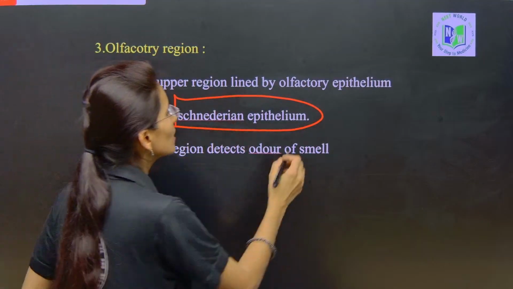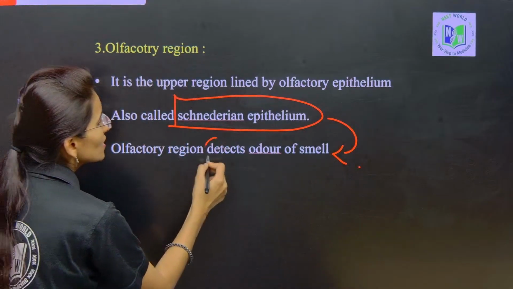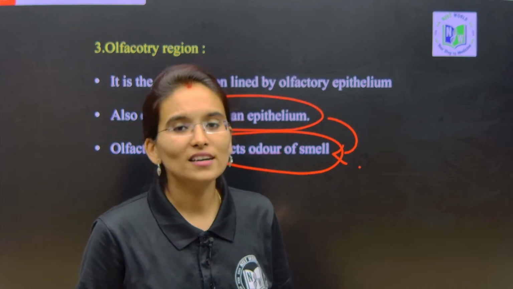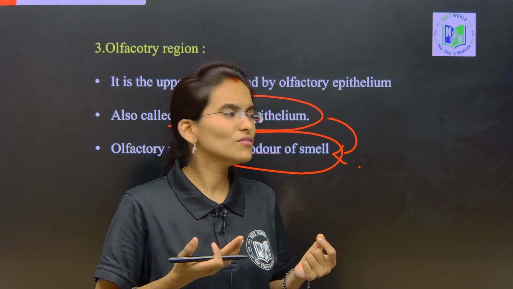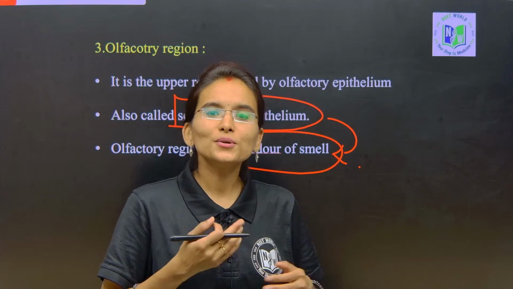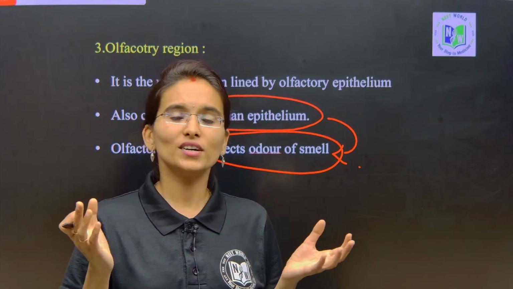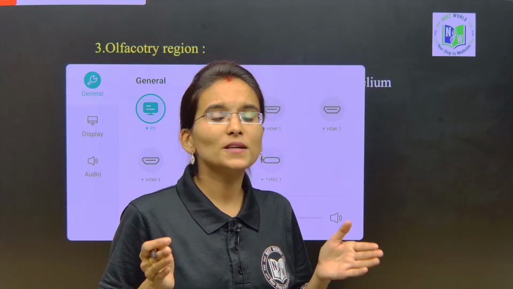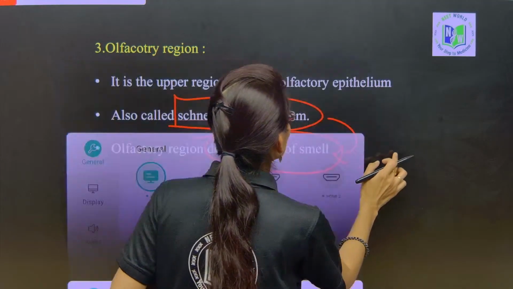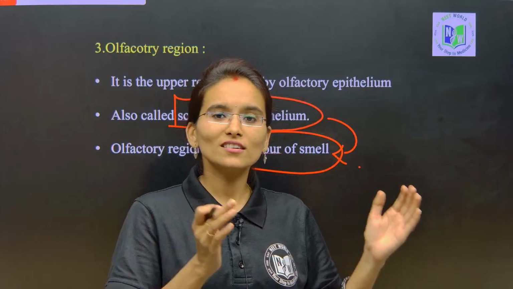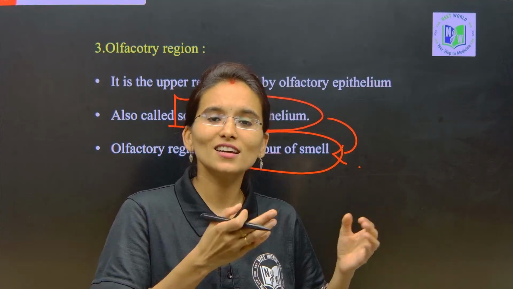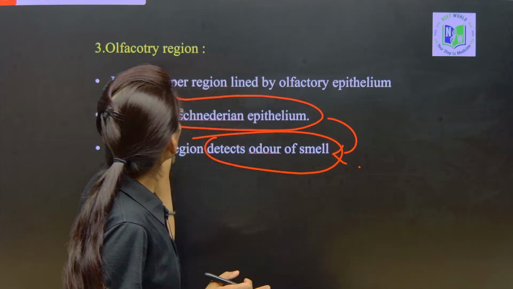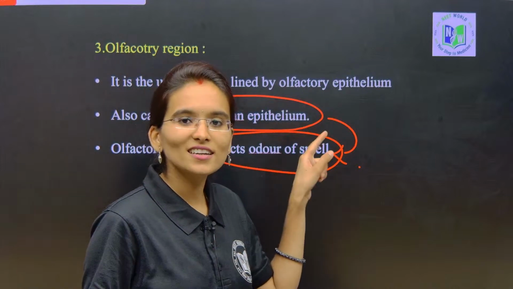Its main function is to detect odor. Sometimes we find a very good fragrance, and in some situations we receive a very foul smell. This detection, whether we sense a good smell or a bad smell, is completely performed by the olfactory region. So it is sensory in nature, my dear students.